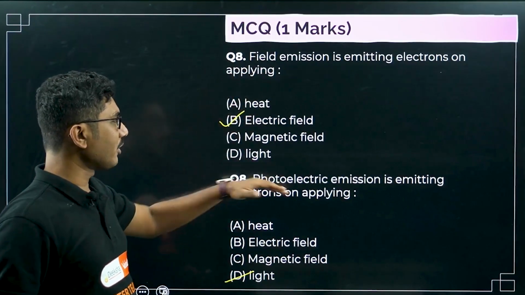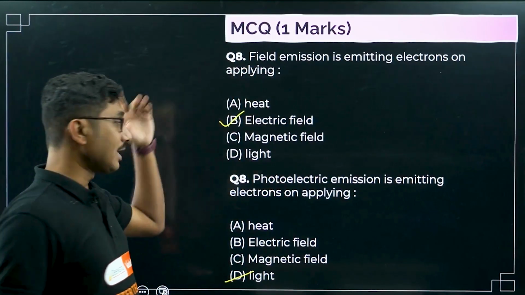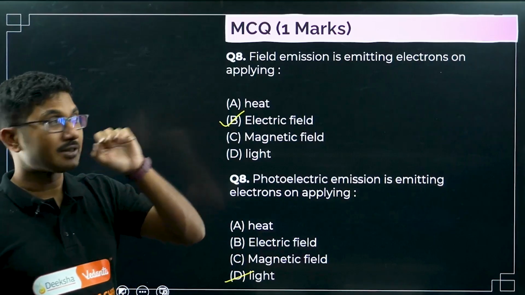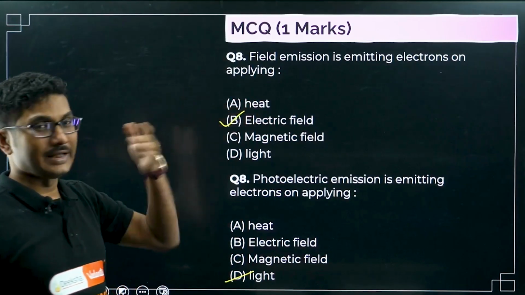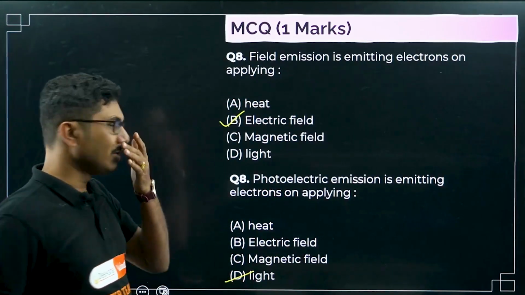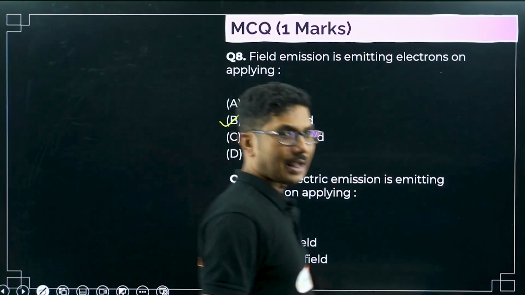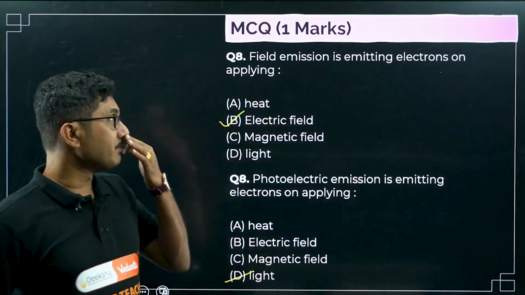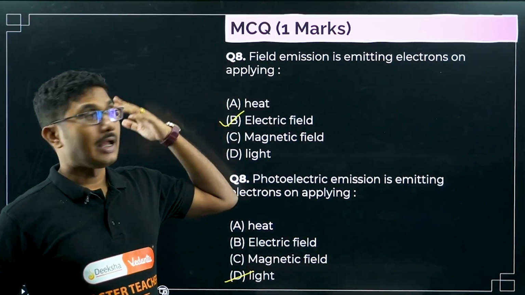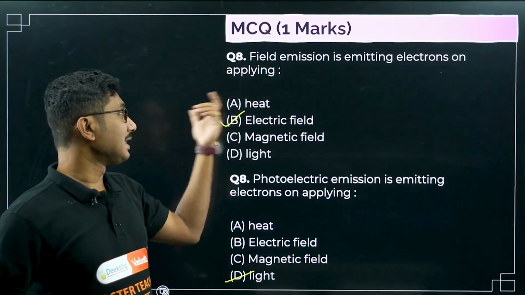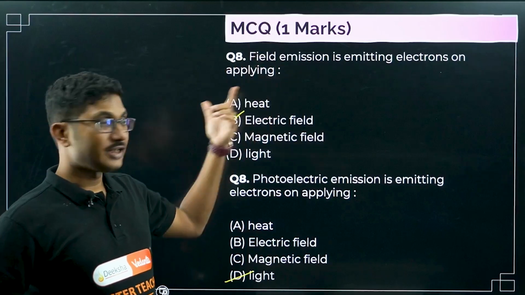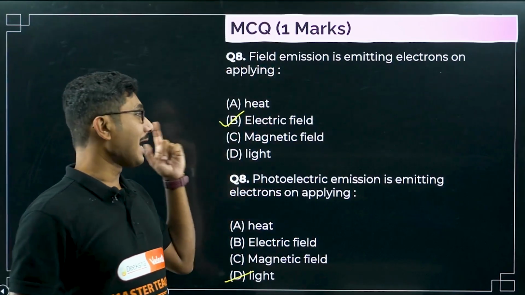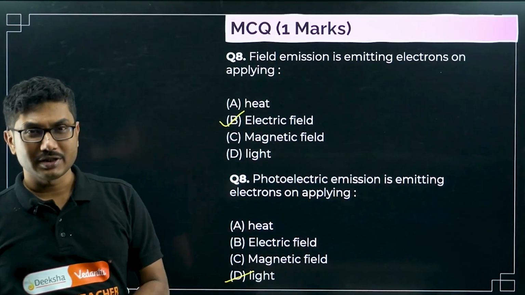So field emission, photoelectric emission I have mentioned. If they mention thermionic emission, then you have to identify heat. There is no emission due to magnetic field, but these are the things that you have to remember. Thermal emission or thermionic emission is basically heat. Field emission is electric field, not magnetic field, and photoelectric emission is light.